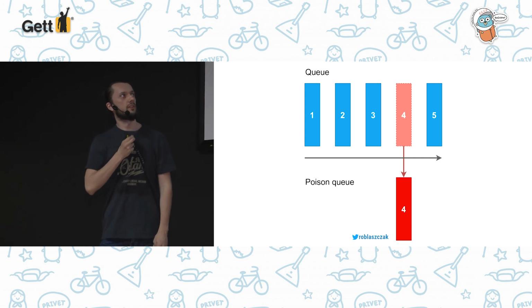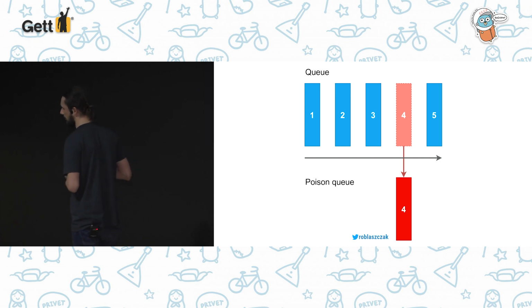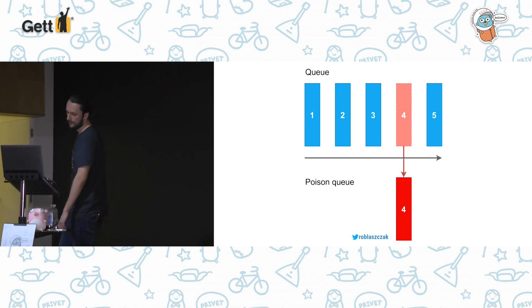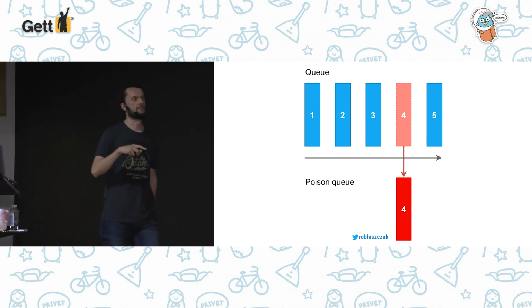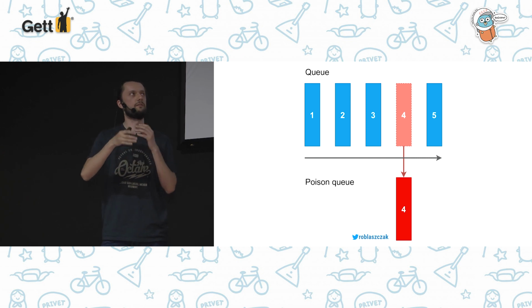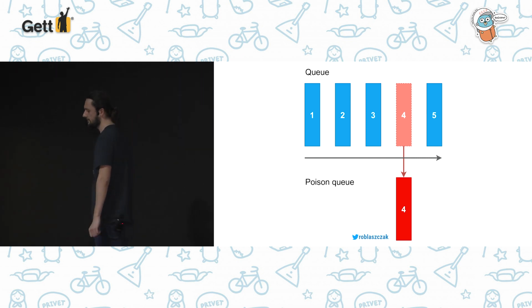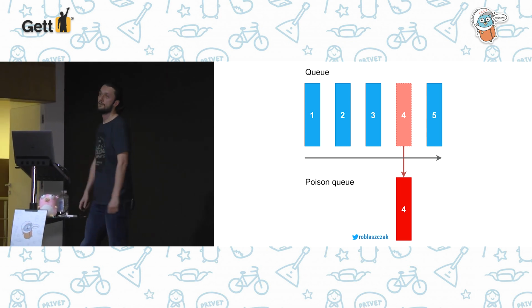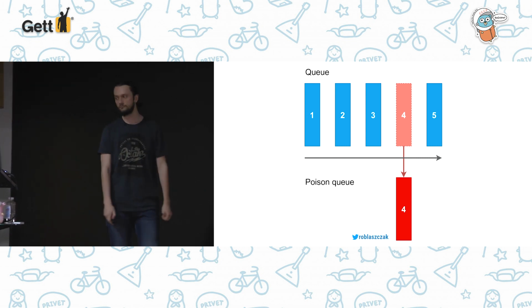You probably cannot handle it automatically, because you cannot guess all the errors that can occur. But sometimes you can, for example, fix some logic of your application and just redeliver the message again. But it depends on the case. For example, if the JSON is invalid, you would probably find the cause of this error and fix it.